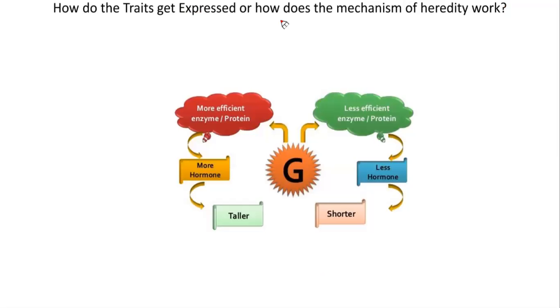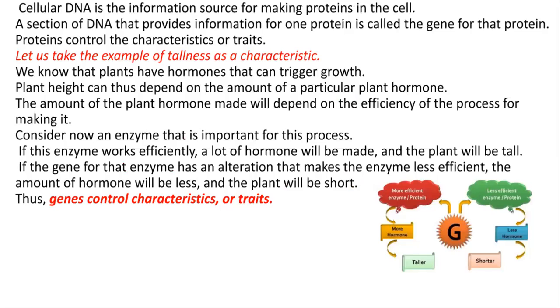So how do traits get expressed, or how does the mechanism of heredity work? Most efficient enzymes and proteins are definitely responsible for this, hormones, right? Less efficient enzyme and protein, less hormone for recessive trait. That's the only story behind this. Okay. So now, the next important topic is laws of inheritance.